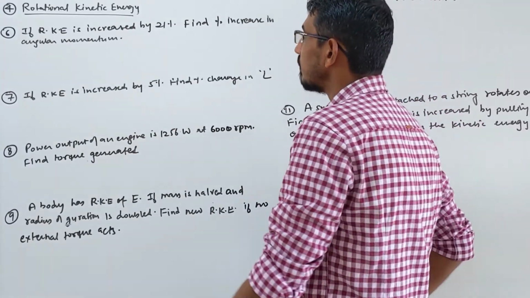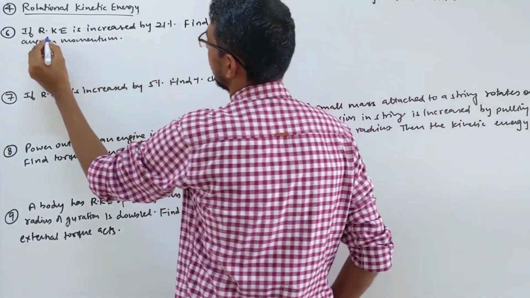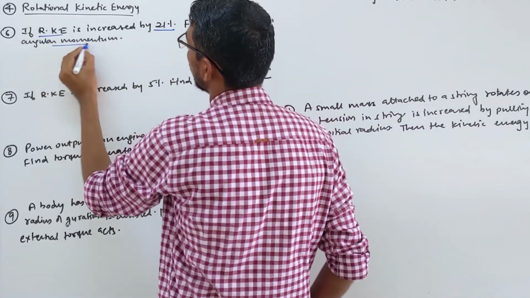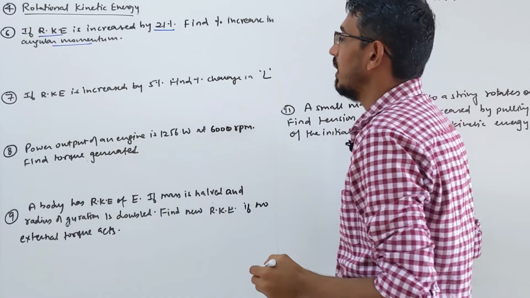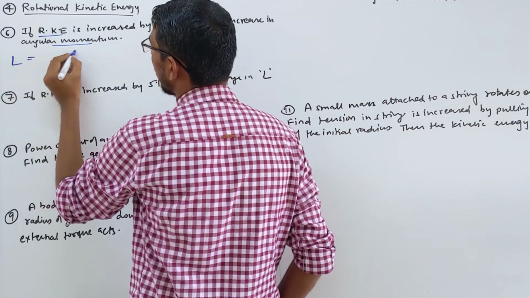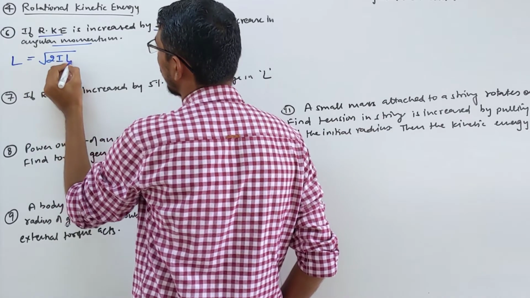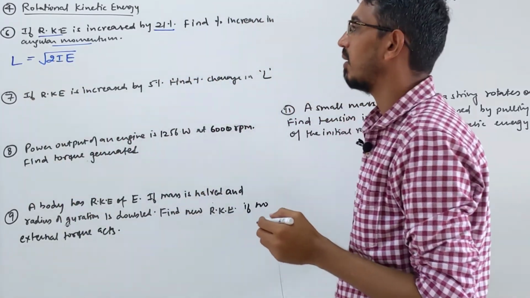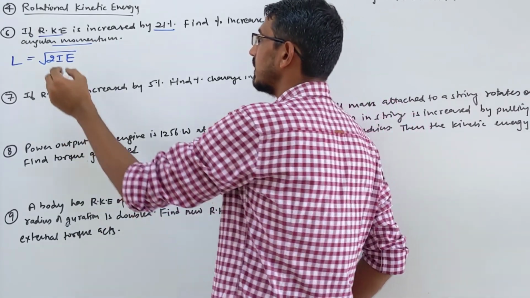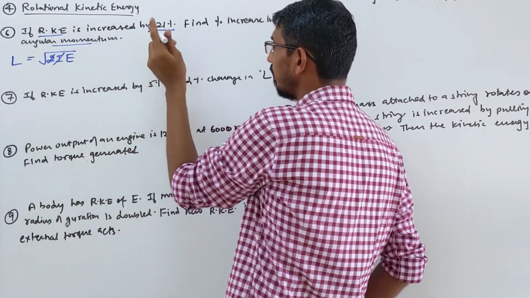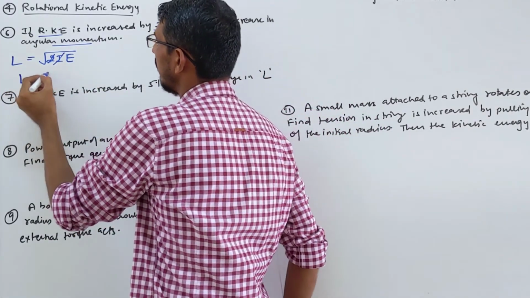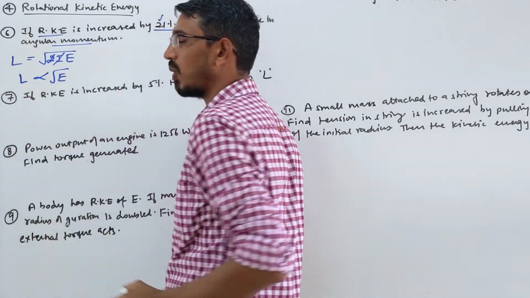So let's see. Rotational kinetic energy is increased by 21%. Find the percentage increase in angular momentum they are asking, okay. First, how are kinetic energy and angular momentum related? I just discussed, angular momentum is simply root of 2 I E. Angular momentum is equal to root 2 times inertia into kinetic energy. So these are constant, we don't worry. For big error, we are talking 21%, so we write relations. So angular momentum and kinetic energy are directly proportional like this.